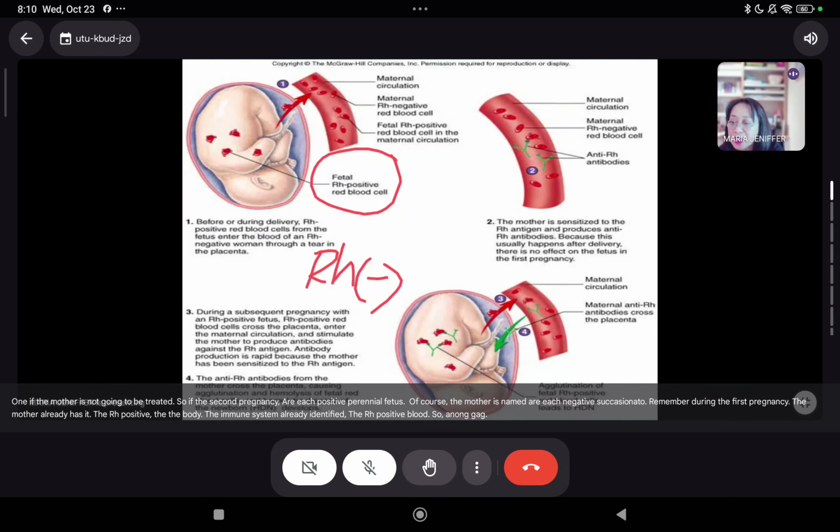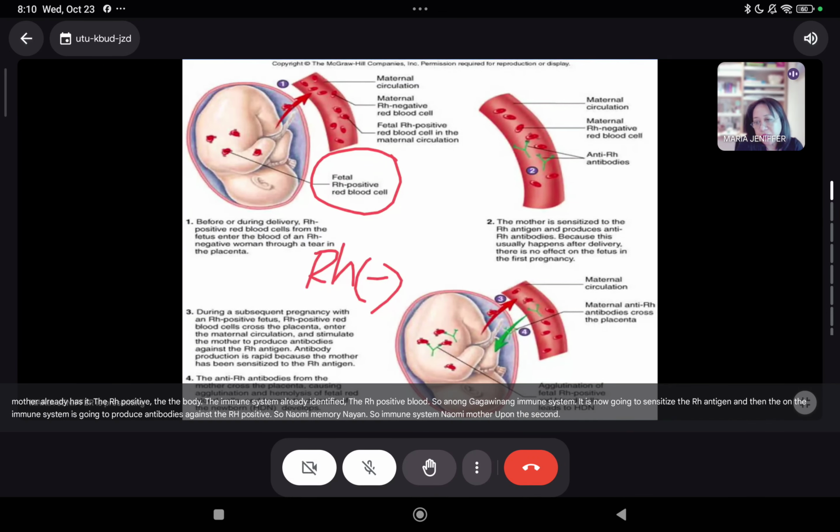So anong gagawin ng immune system? It is now going to sensitize the RH antigen, and then the immune system is going to produce antibodies against the RH positive. So naka-memory na yan sa immune system ng mother.